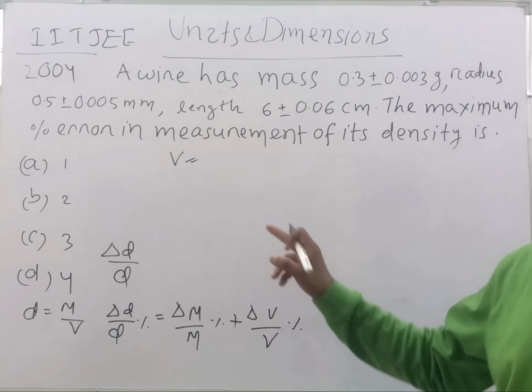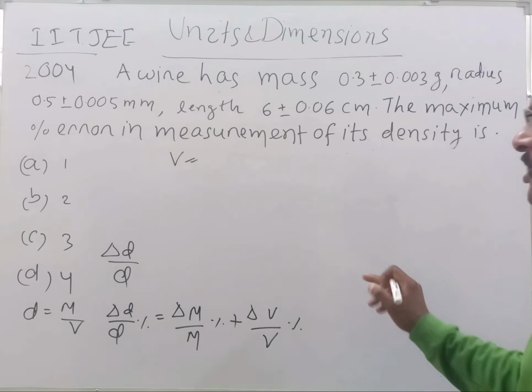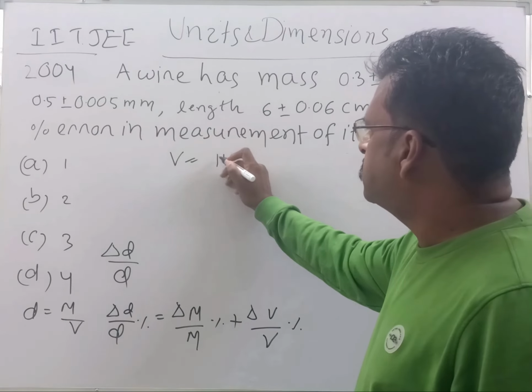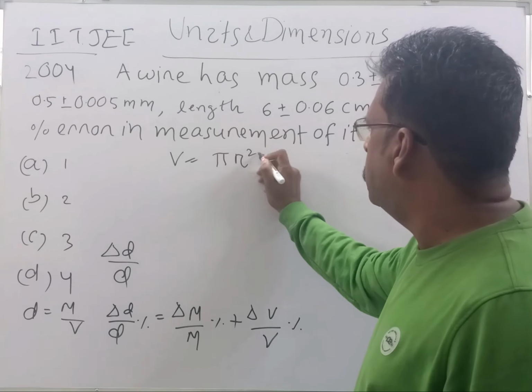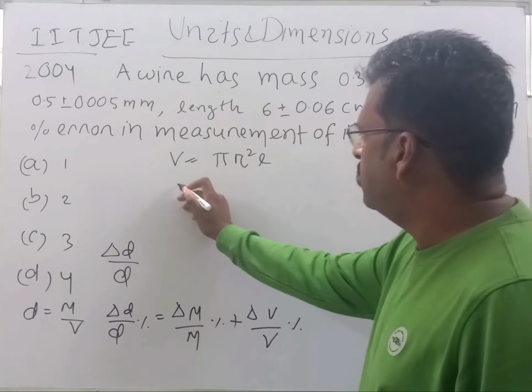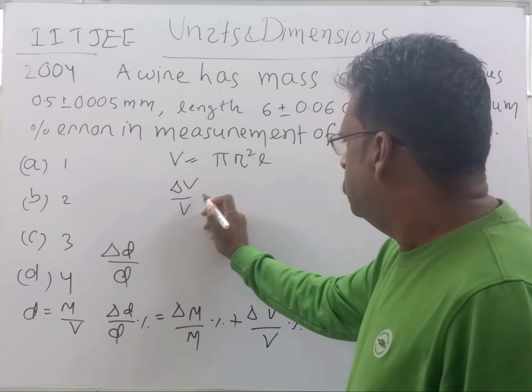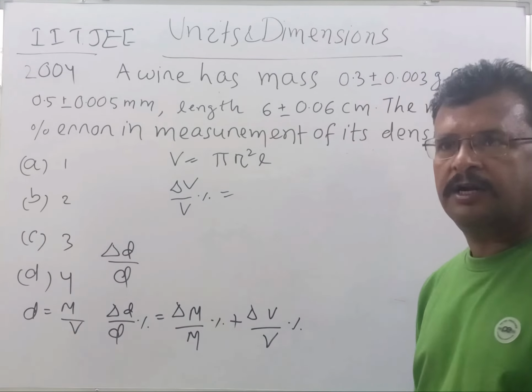This means the wire is in the form of a cylinder. And what is the volume of cylinder? That is pi r square L, student. So what will be delta V by V percent? Then this will be according to error analysis.